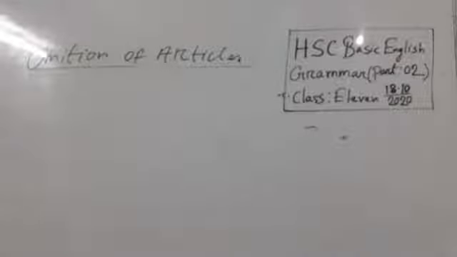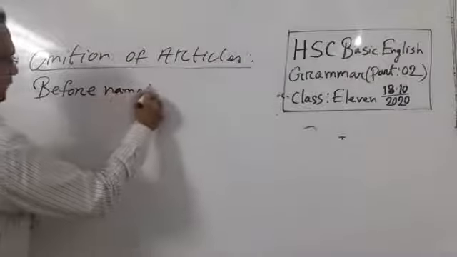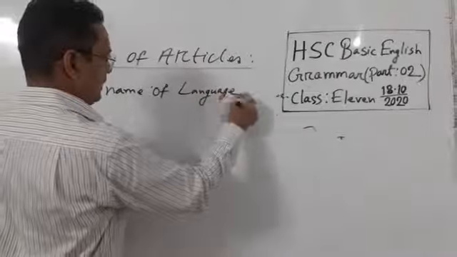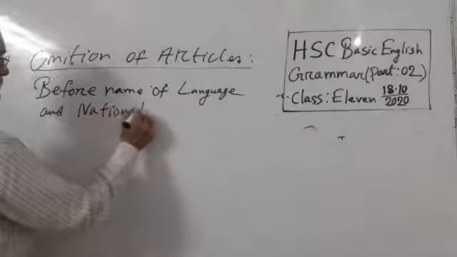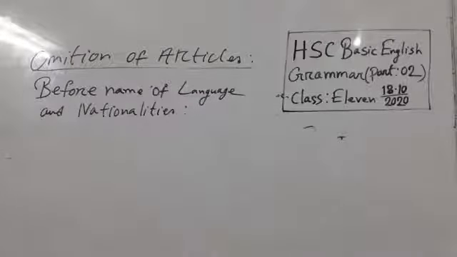For example, before a name of language and nationalities. Before a name of language, Bangla, English also, and nationalities, we don't use any article.